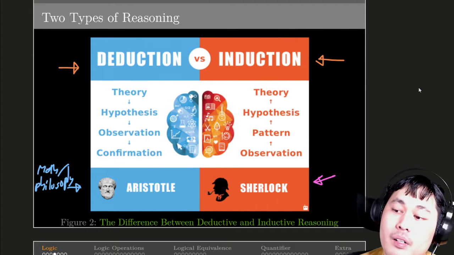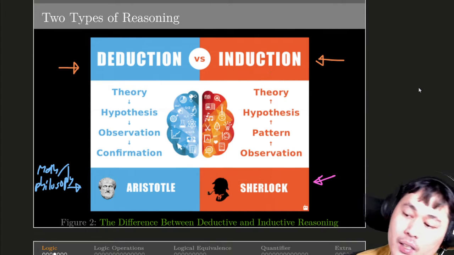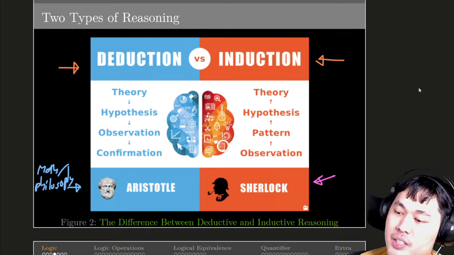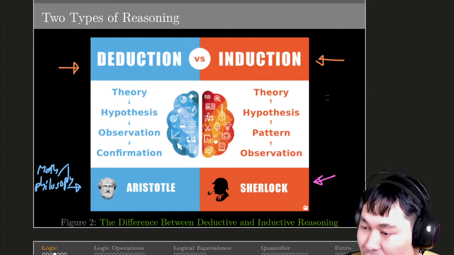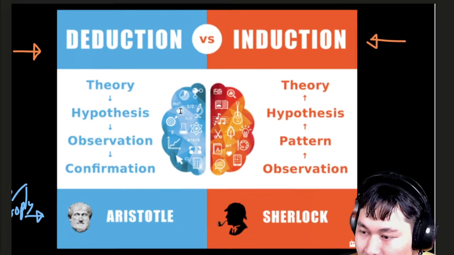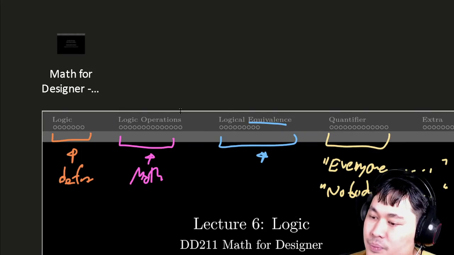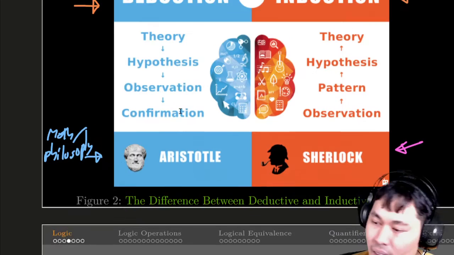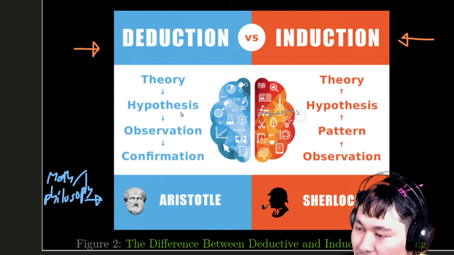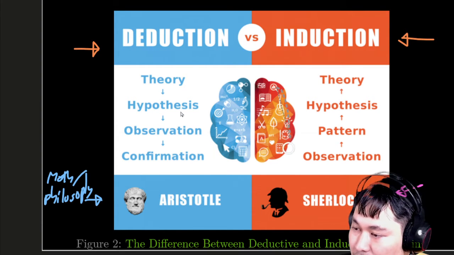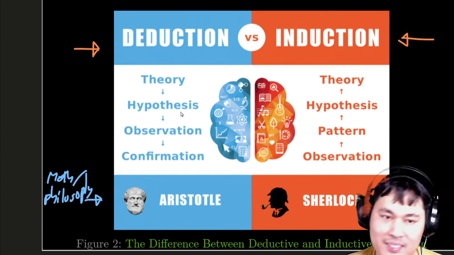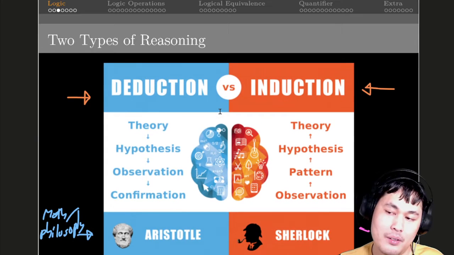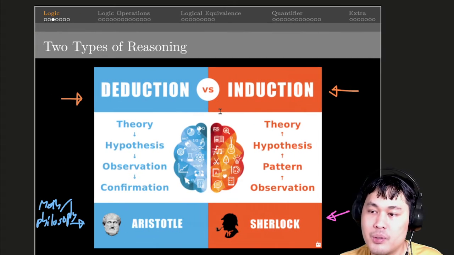This is what we call deduction, and the other type is induction, which is about Sherlock Holmes. You can see the images or icons inside: some kind of magical instruments, cameras, data, art. It's also logic, but it's a different way to give a reason.